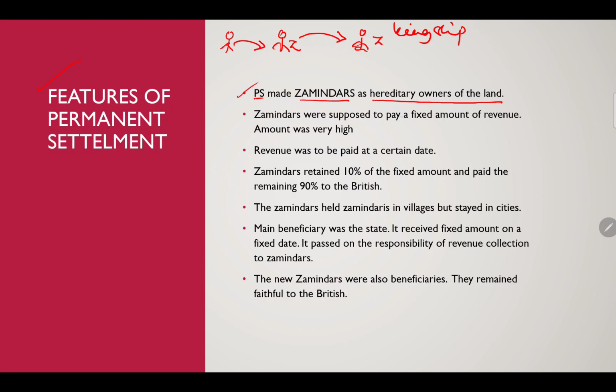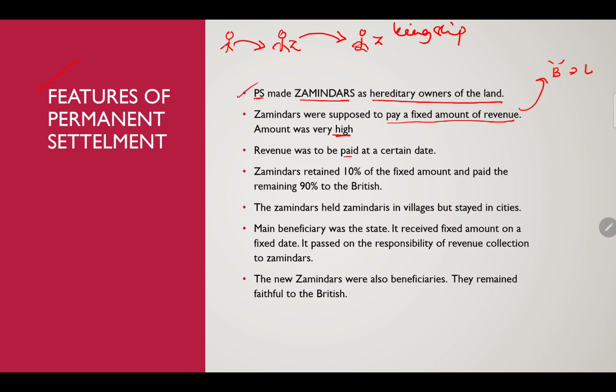Zamindars were supposed to pay a fixed amount of revenue to the British lords. The amount was very high. If he could pay, he continued to collect revenue; if he couldn't, then the next person would be chosen as zamindar.